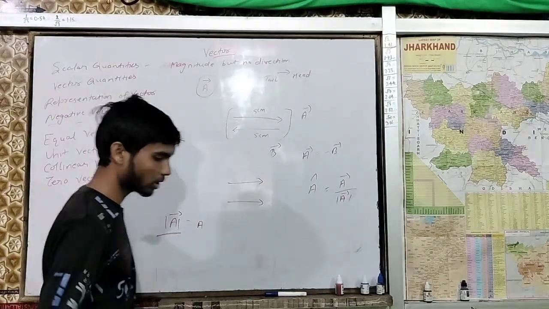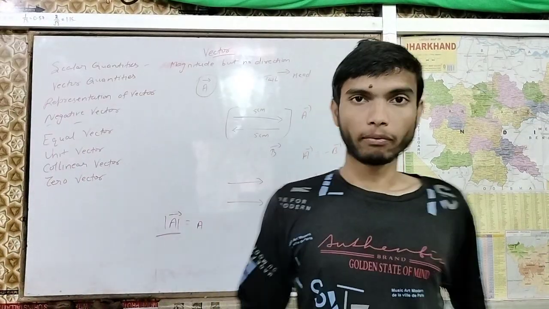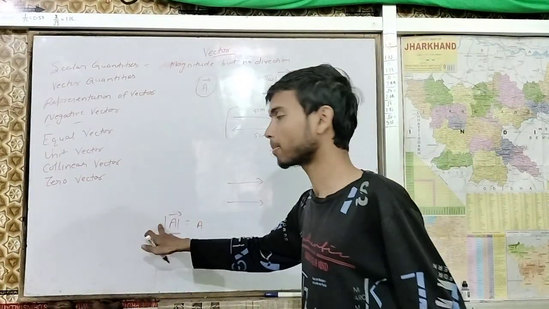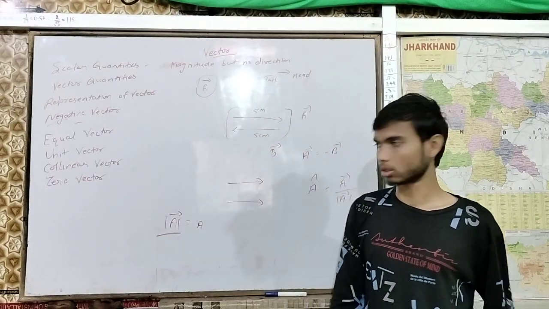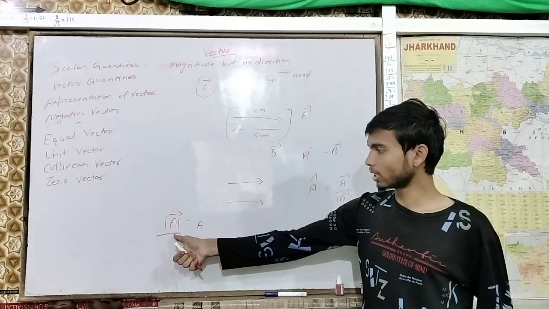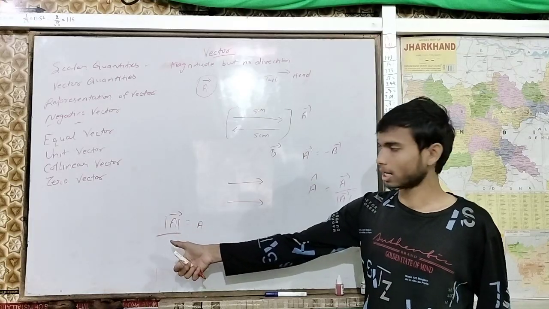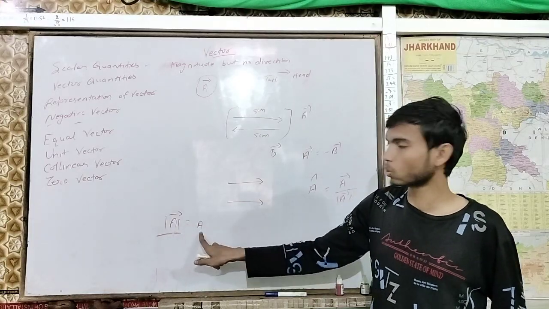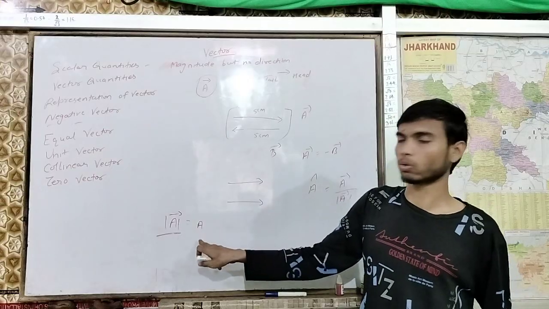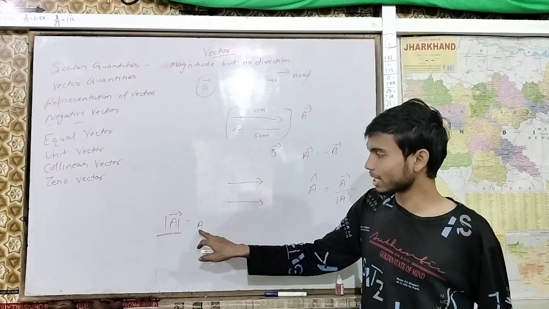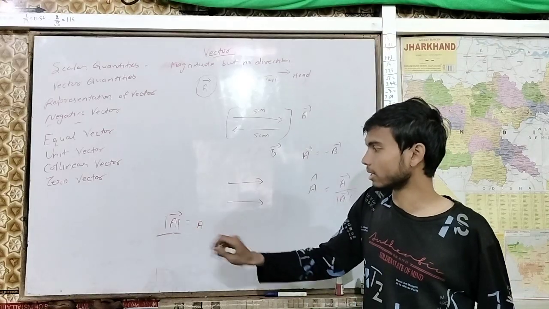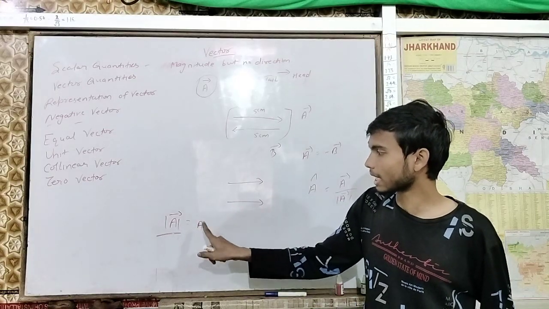Here we removed direction by applying this modulus. So the work of modulus is to remove direction. It is giving only magnitude, not a direction. So that's why we are saying this is equal to A. Here A is only magnitude. You can see there is no arrow above this letter. That's why we are saying this is a scalar.